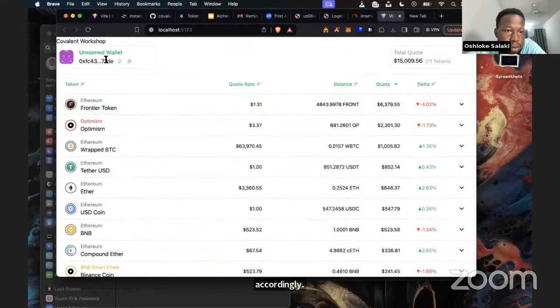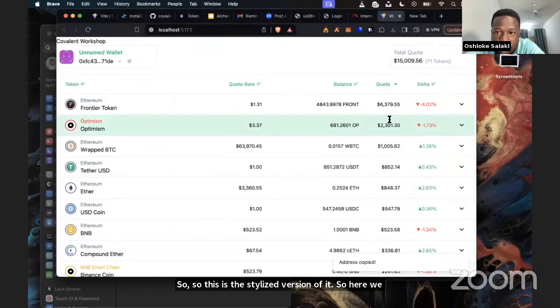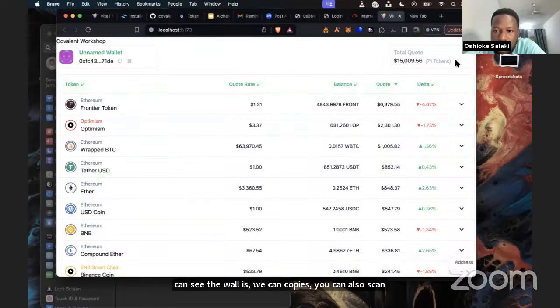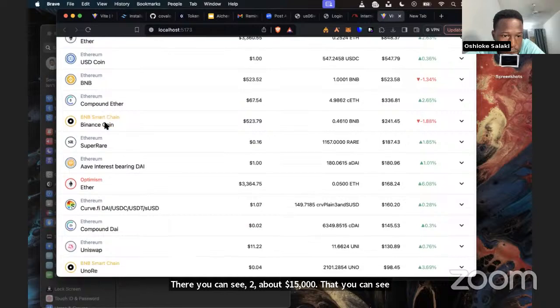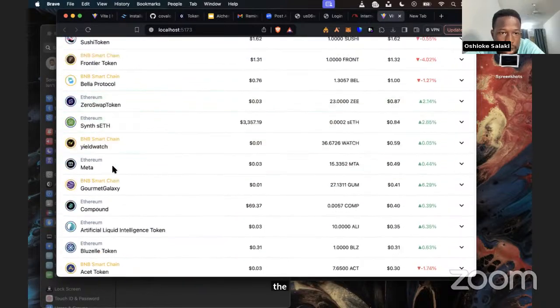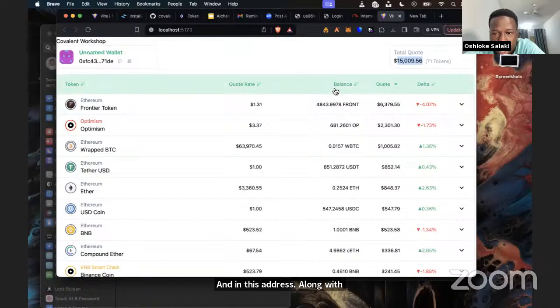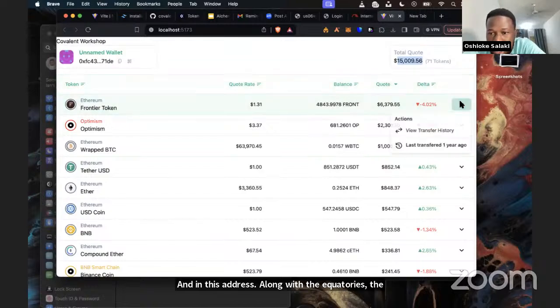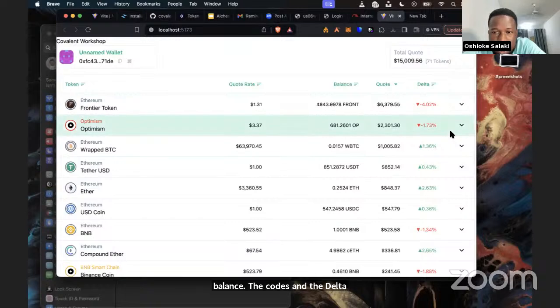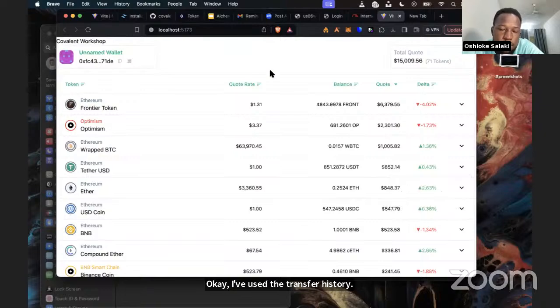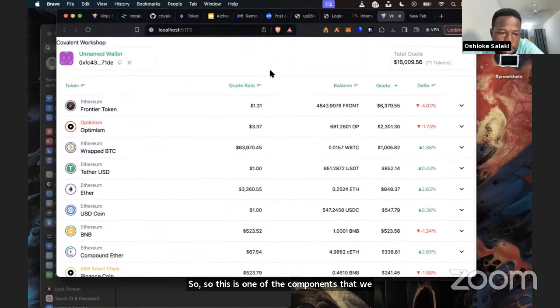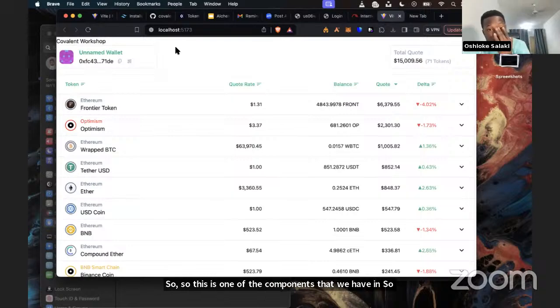So here we can see the wallet that we are querying. We can copy it. We can also scan it. Then we can see the total quotes of 75 tokens that are worth about $15,000. Then we can see the different tokens that are in this address, along with the quote rates, the balance, the quote, and the delta. And we can view the transfer history. So this is one of the components that we have in GoRush Kit. So let's look at the other components which we have.